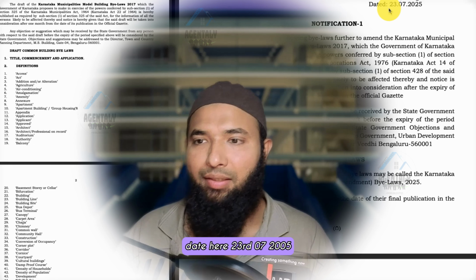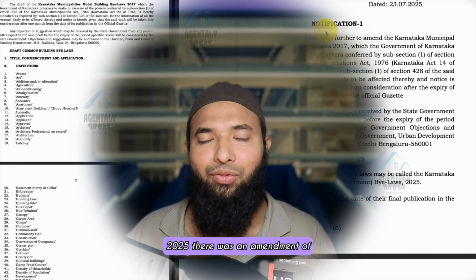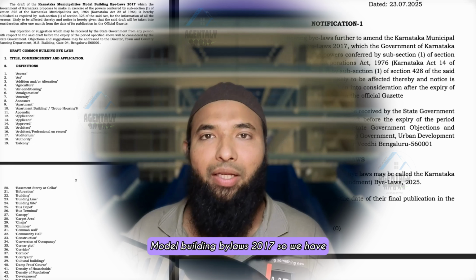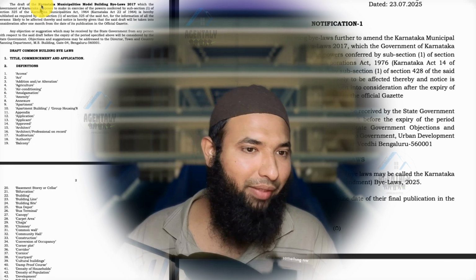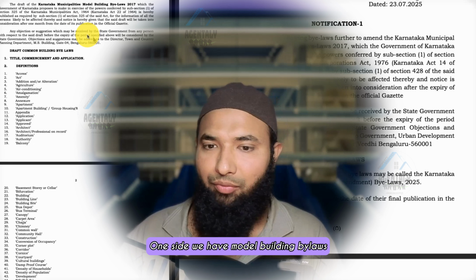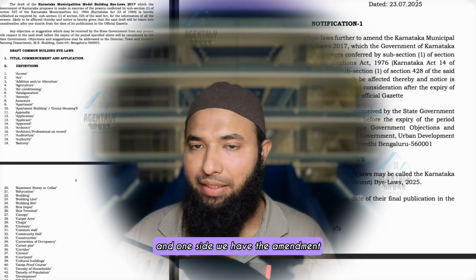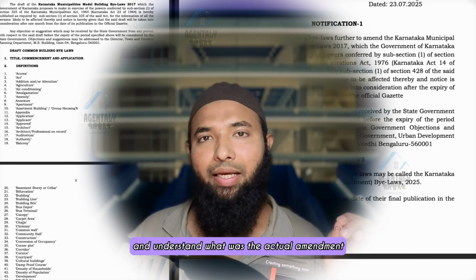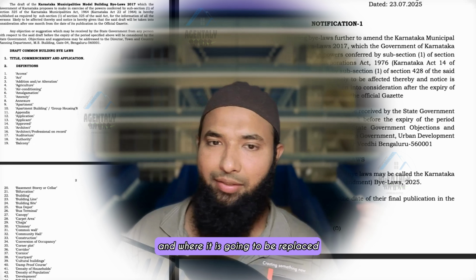You can see the date here, 23rd 07 2025. There was an amendment of the Model Building Bylaws 2017. So we have the Bylaws 2017 on my screen. On one side we have the Model Building Bylaws and on the other side we have the amendment. Let us dive in and understand what the actual amendment was and where it is going to be replaced.